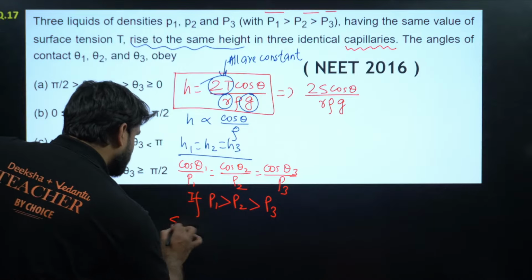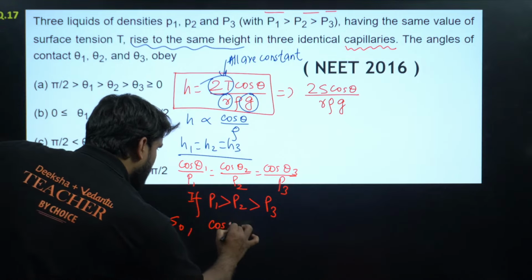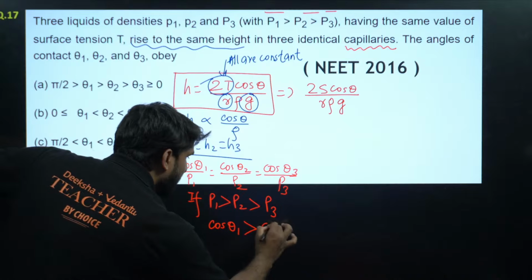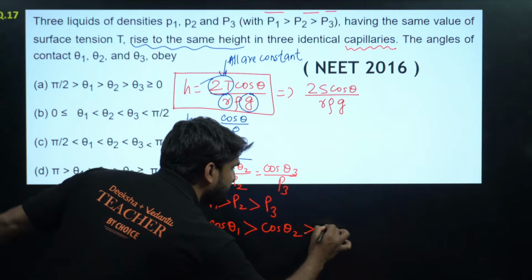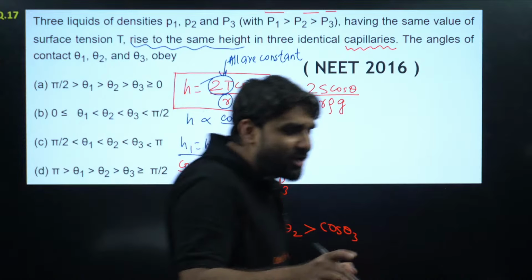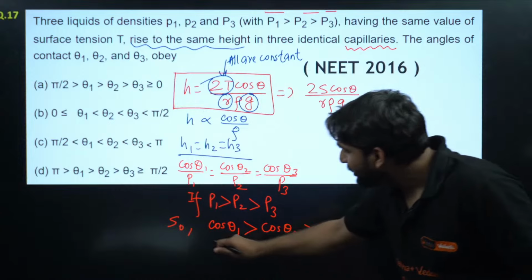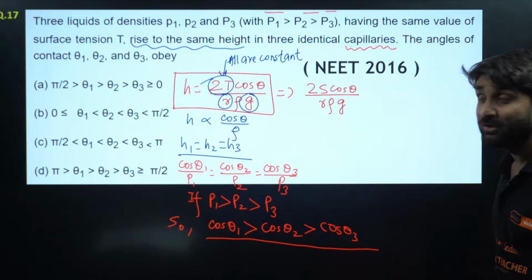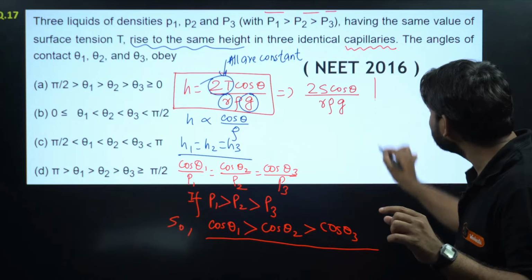So cos theta 1 is greater than cos theta 2 is greater than cos theta 3. Now just look at the trigonometry.